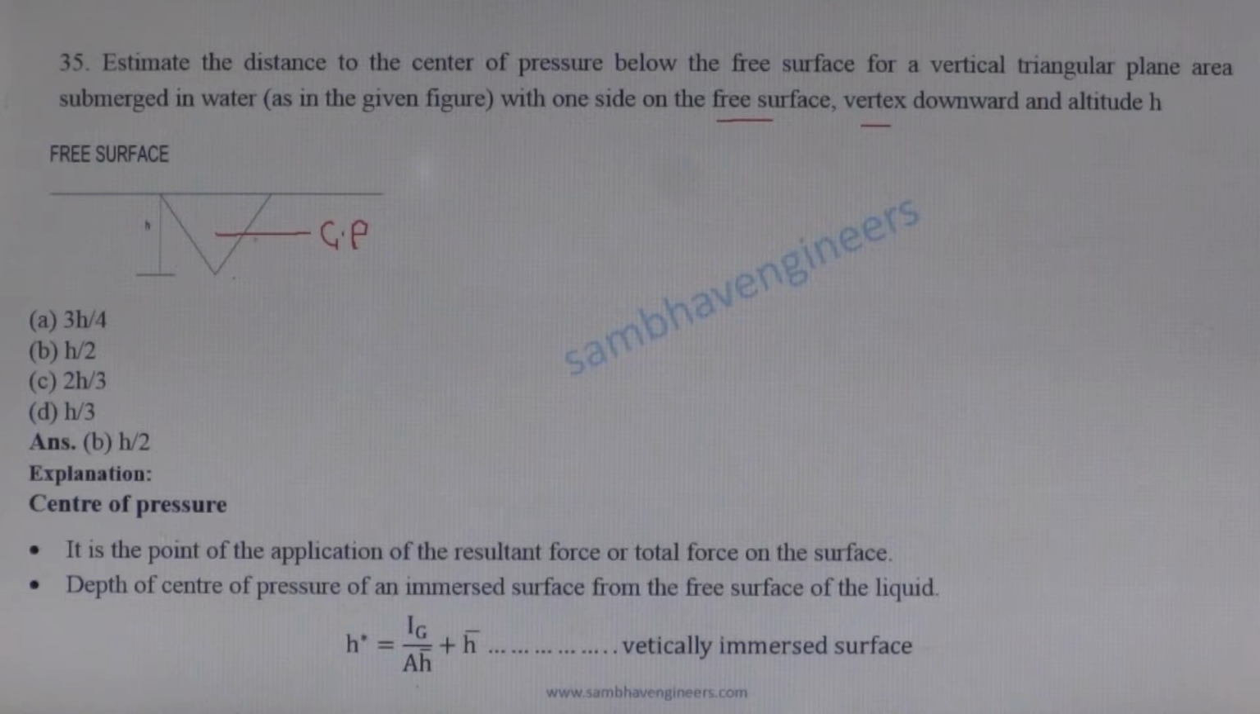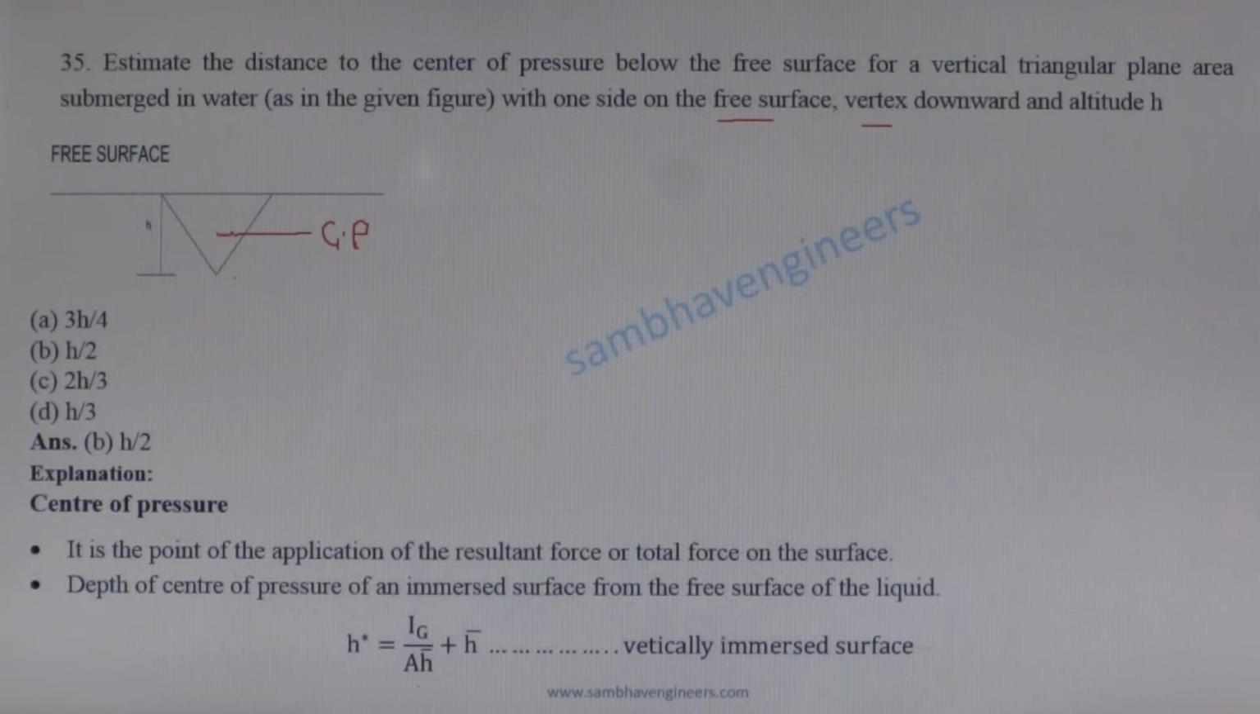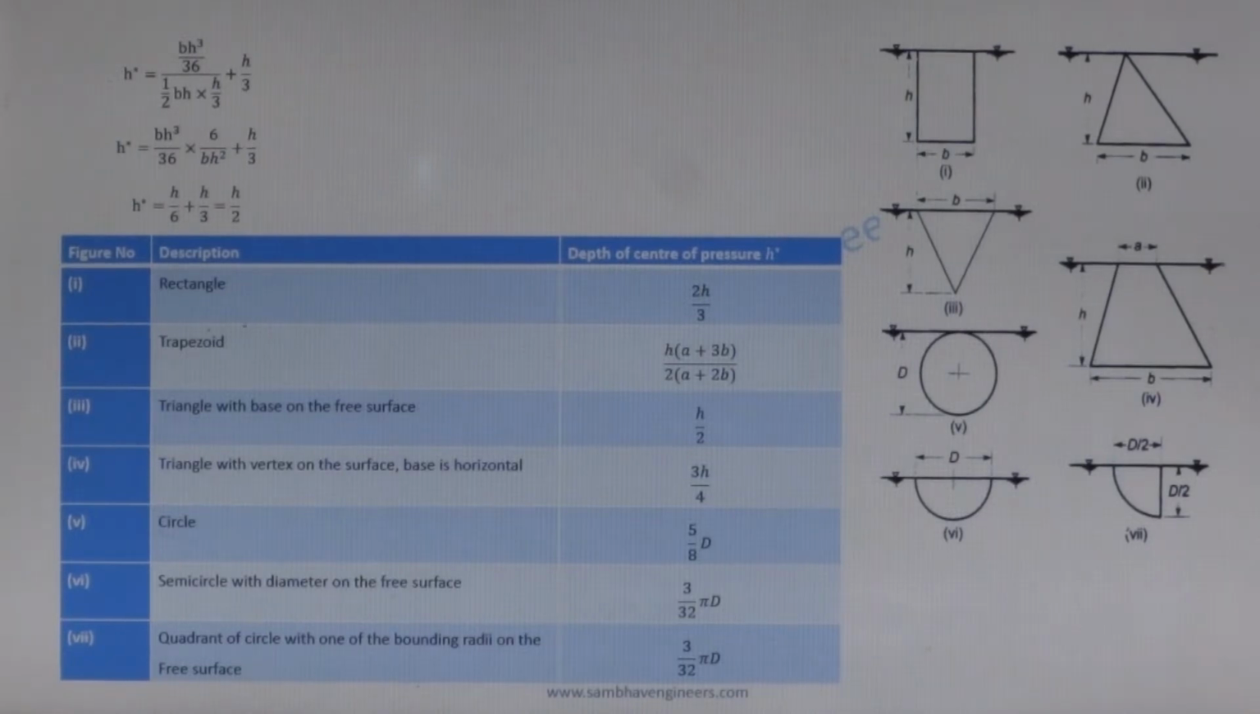h bar is equal to the depth of center of the surface, which is equal to here h by 3, and A is the area of surface, which is equal to 1 by 2 bh. Putting these values, we get the depth of center of pressure is equal to h by 2. We can also remember the standard cases of center of pressure of different surfaces.